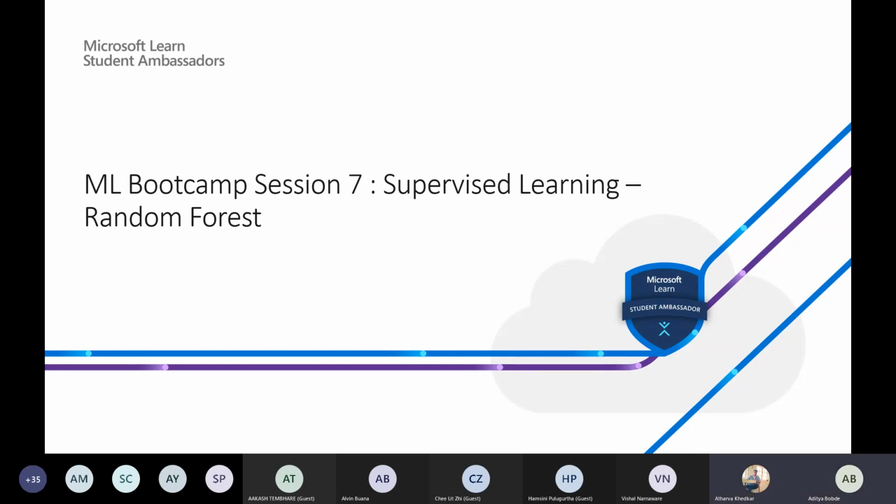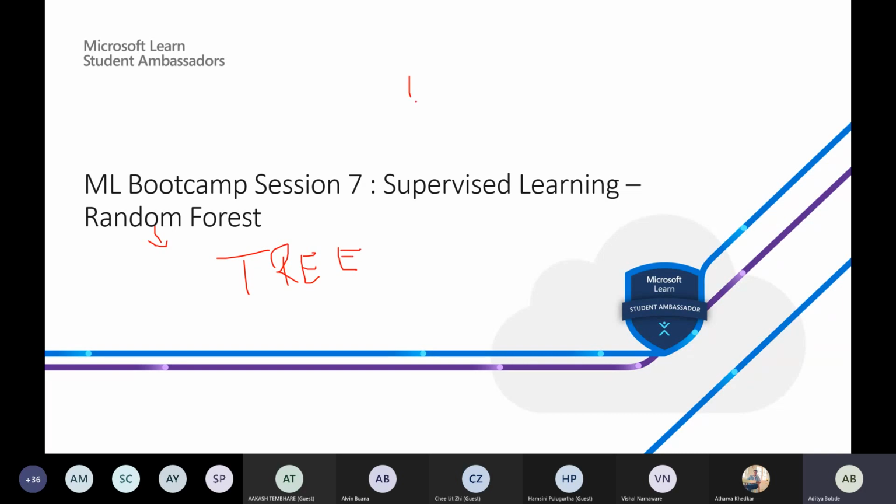Okay, so now we'll be starting with our session on random forest. But before getting into random forest, we'll be diving into much deeper concepts of decision tree. So what is a decision tree? Since random forest is a collection of decision trees, we'll get onto the decision tree first and then random forest. First thing you need to understand: the random forest algorithm is called a tree-based model. You will see why it is called a tree-based model.